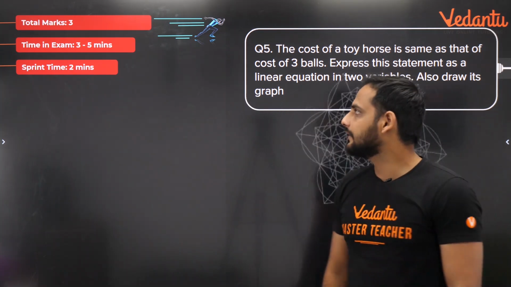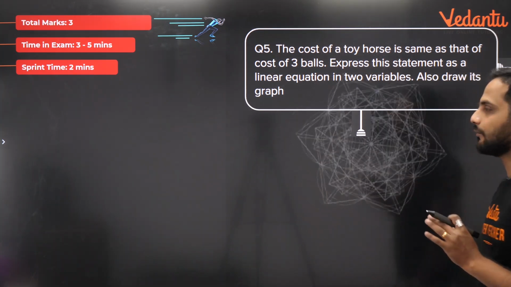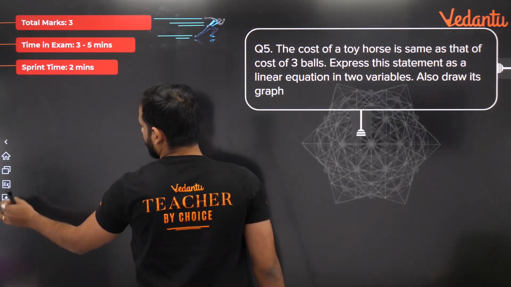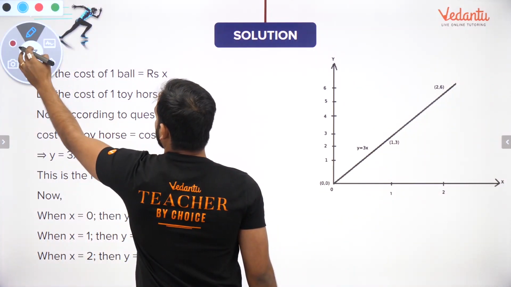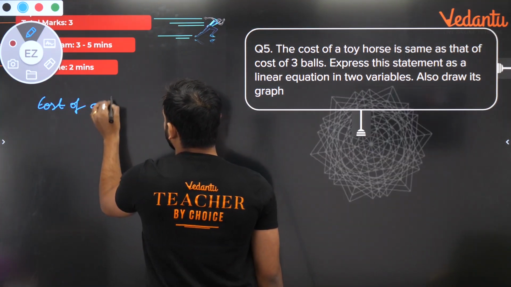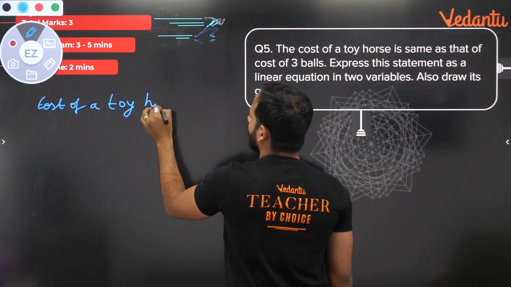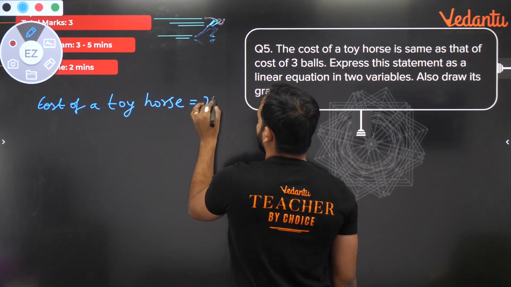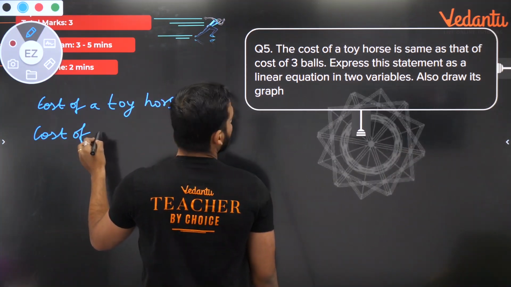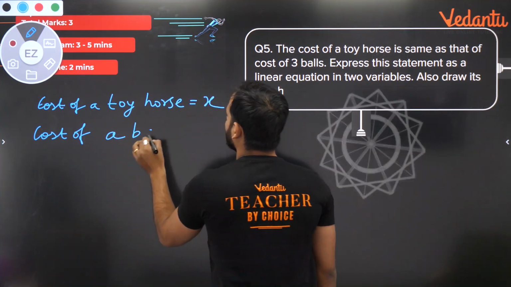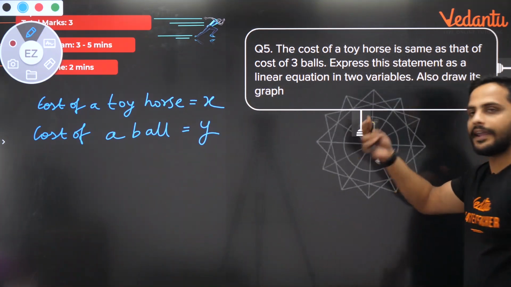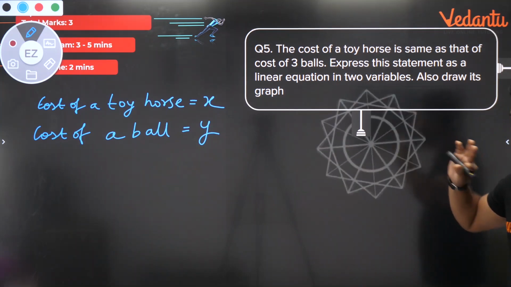What they are saying, that the cost of a toy horse and cost of a ball, these are my 2 variables. So let's say cost of a toy horse is, let us say, equal to x, and cost of a ball is, let us say, y. You can take anyone as x or anyone as y, there is no problem in that.